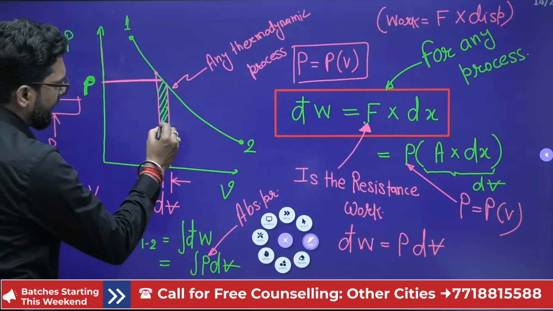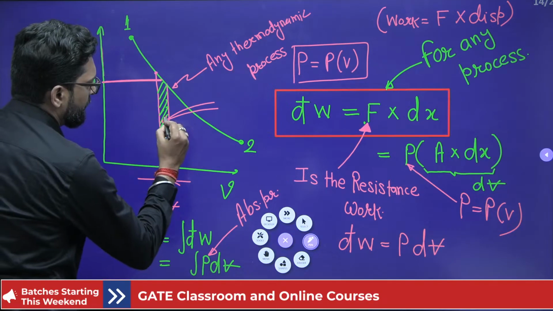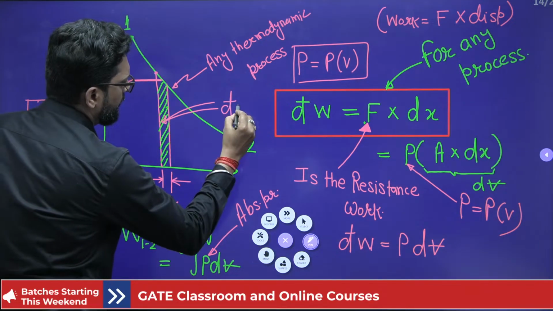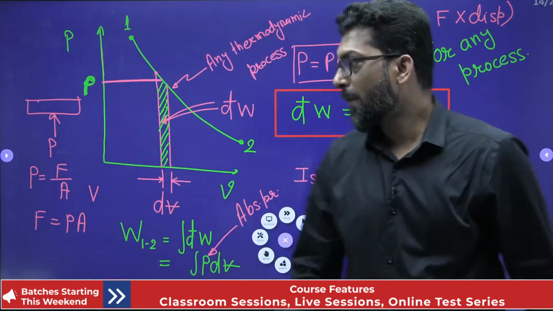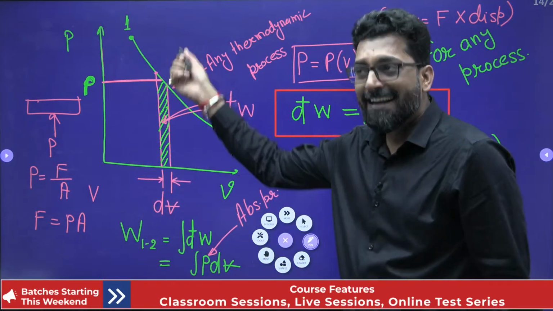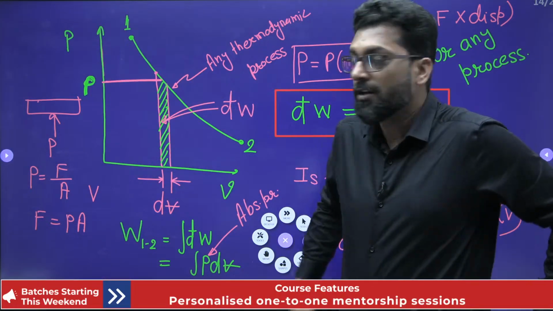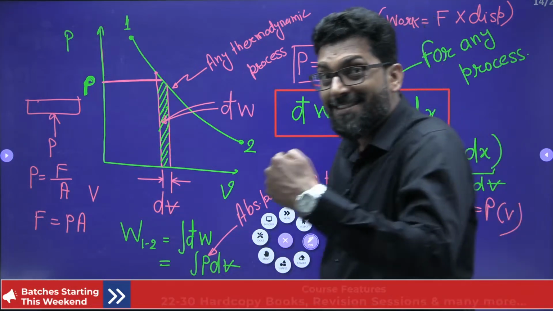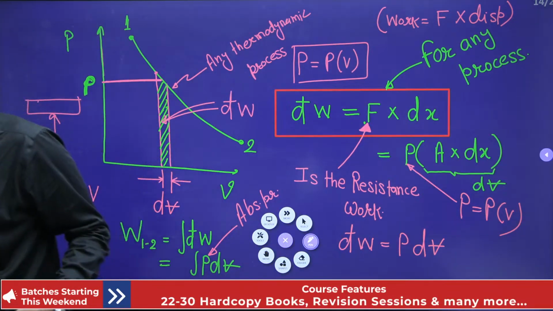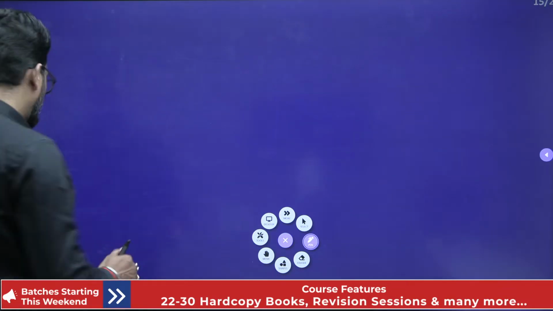This area will represent dW. That means this is a property which is not directly read by the locus, it is read by the area of the projection on the volume axis. So what is the condition, see beta?